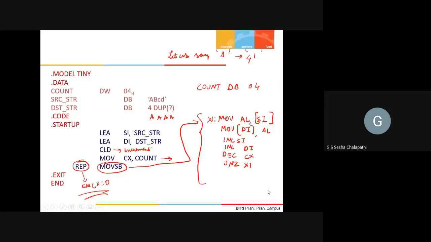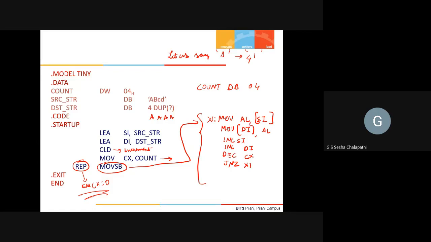Why did we use AL comma square brackets SI? That's storing an address, right? I didn't understand that logic. What is happening with MOVSB? MOVSB basically transfers a byte of data from the location pointed by SI to the location pointed by DI.